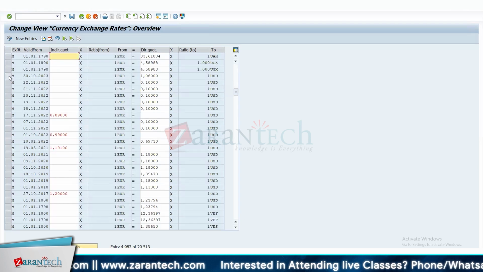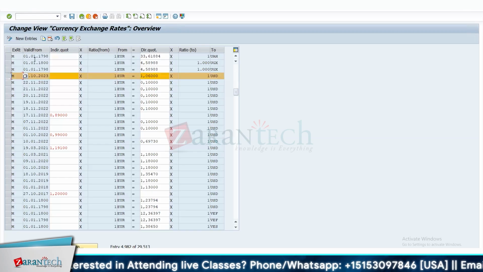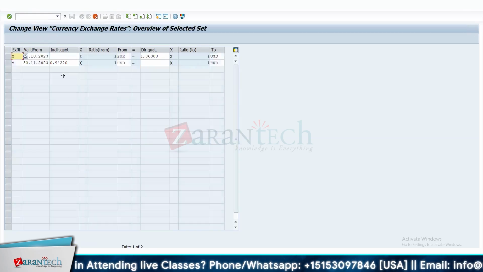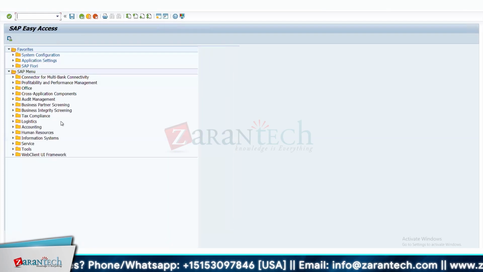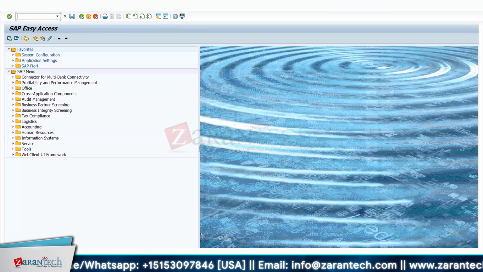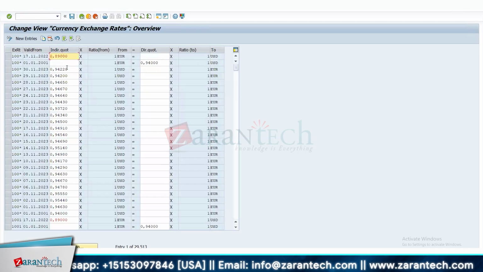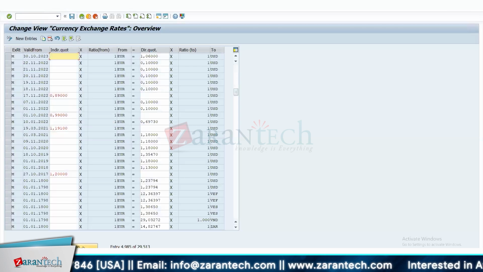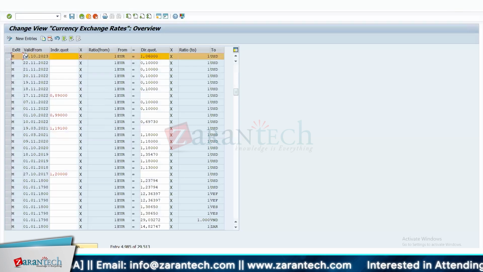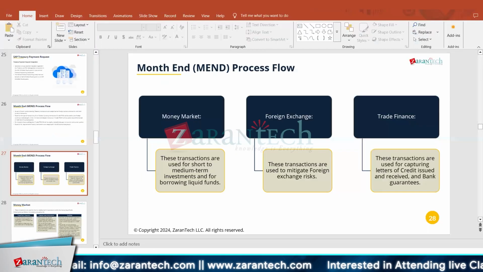Since the rate is an indirect rate, it should take from euro to USD. So conceptually, the system should pick up the 1.06, correct? 1 euro equals 1.06 by default. That's true, because if the last rate is maintained, we should pick up that one. So let's check on the instrument itself, what date they are picking, what rate they are picking. If you try to save, then it will automatically. So let's maintain something on that day. But do you really need to maintain? Because even if you don't maintain, it should pick up whatever is the last day maintained. Yeah, that's true.